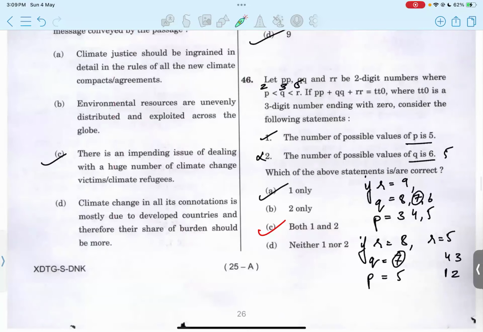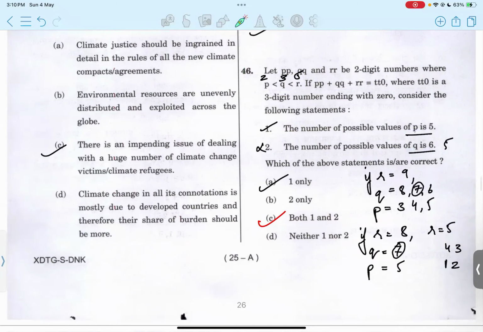In this case, we are given PP, QQ, and RR, which are 2-digit numbers. This is a sequence, and we are given this equation. After this, we have 2 statements. The number of possible values of P is 5, and that for Q is 6. I calculated and I'm getting that only statement 1 is right, option C. The number of possible values of Q is 6? I'm getting 5 only. So we'll see to it.